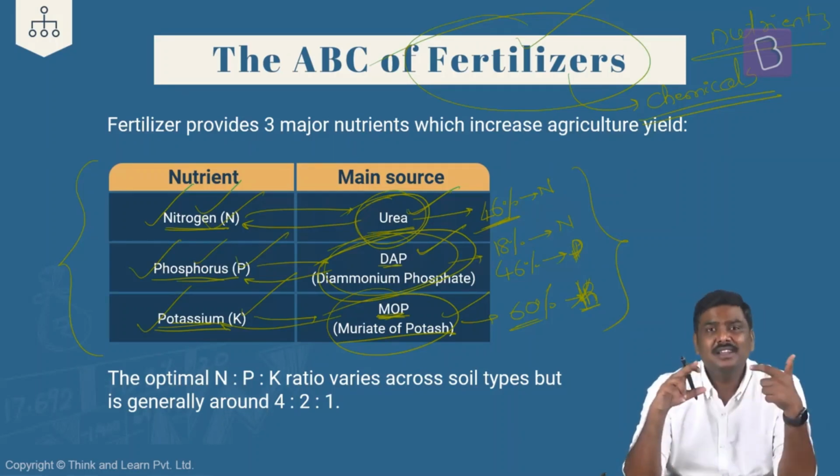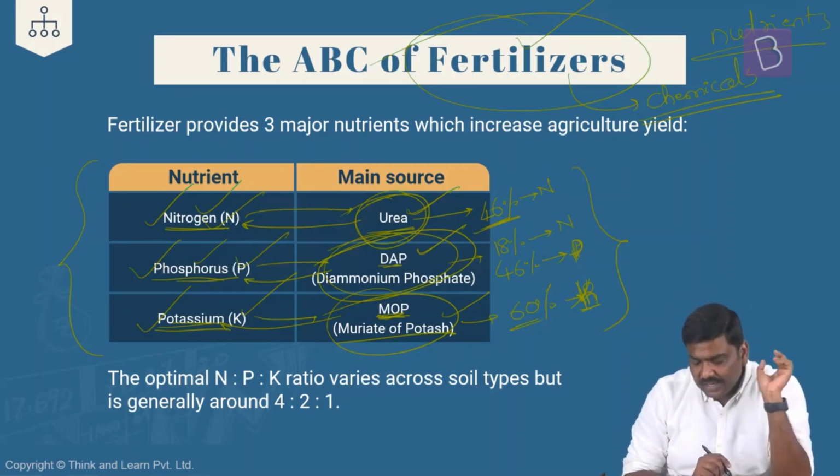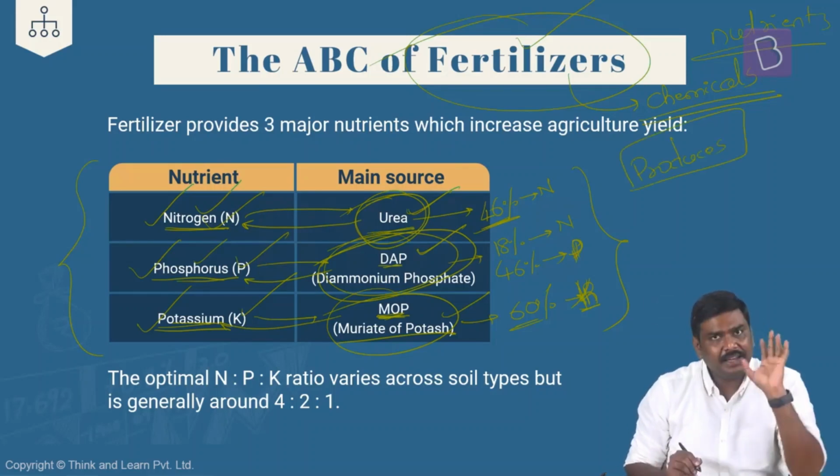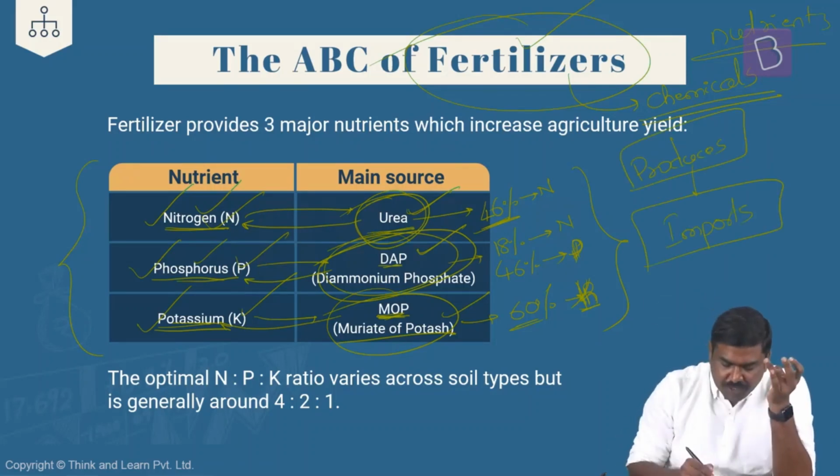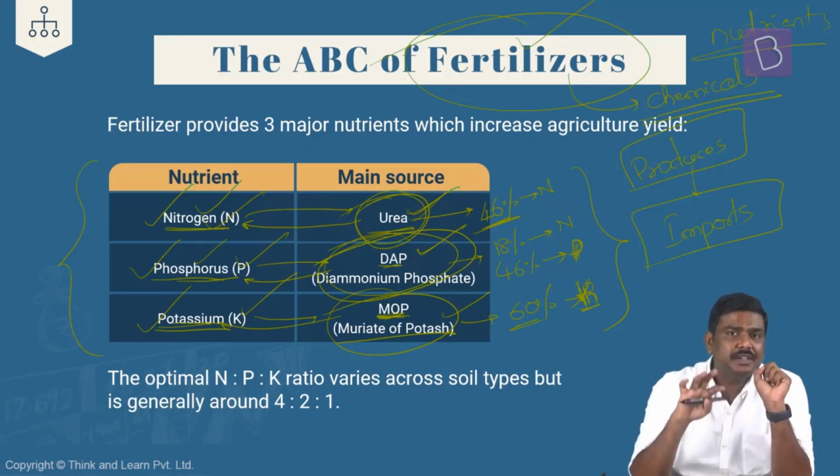Now, the important points here. First, what you're seeing is the basic idea of a fertilizer. Second one is basically the production of these fertilizers. Fertilizers, yes, are produced in India. No doubt, fertilizer production happens in India. But we import all three types of fertilizers. Okay? Into India, we import diammonium phosphate, muriate of potash, as well as urea. And please understand this. Later, we'll have a look at the pricing also.